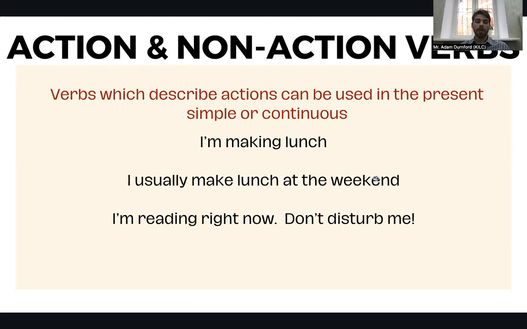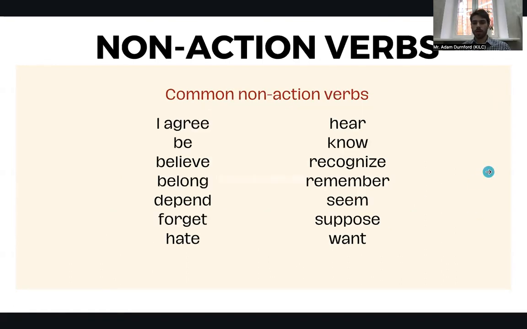Now we'll quickly talk about action and non-action verbs. So verbs which describe actions can be used in the present simple or continuous. So I'm making lunch, I'm reading right now, don't disturb me. These would be action verbs. Same thing with I usually make lunch at the weekends, and don't disturb me. These are all action verbs. Now, non-action verbs,